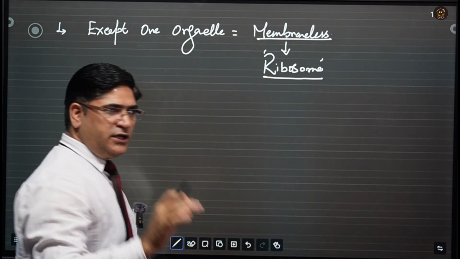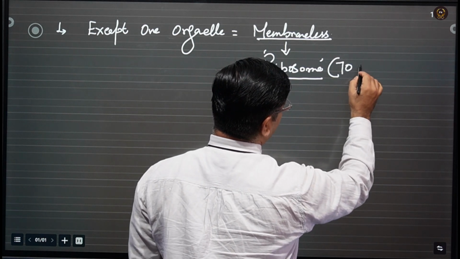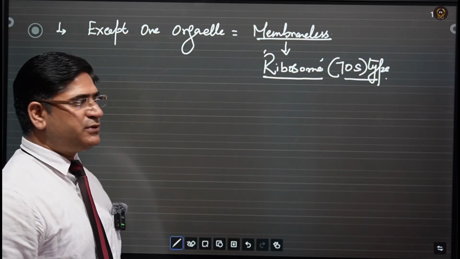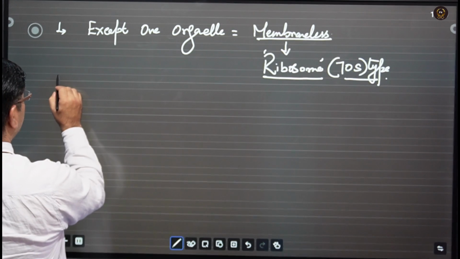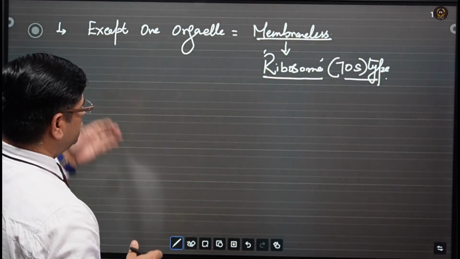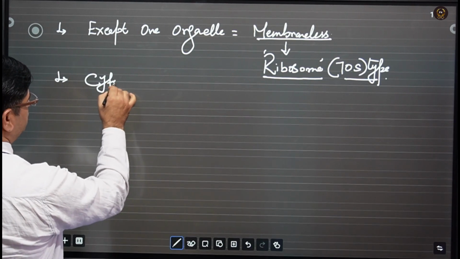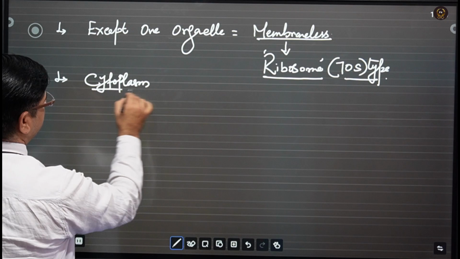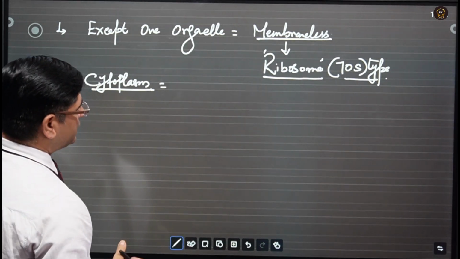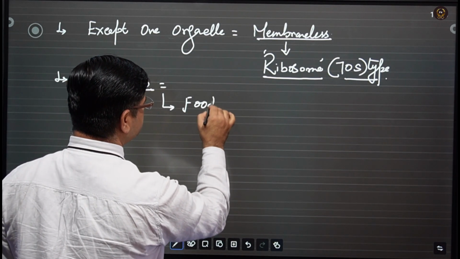Especially in prokaryotes, the type of ribosome present is the 70S type of ribosome. Remember this thing. As I told you in the last lecture, inside the cytoplasm of the bacterial cell, they do not have any other cellular organelle apart from the ribosome. But in the cytoplasm, these bacteria have food storage bodies.